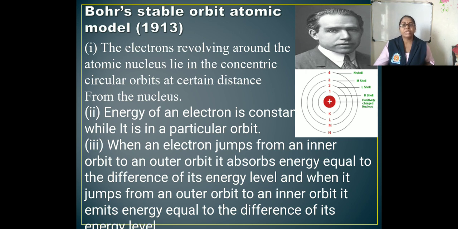The third one is, when an electron jumps from an inner orbit to an outer orbit, it absorbs energy equal to the difference of its energy levels. And when it jumps from an outer orbit to an inner orbit, it emits energy equal to the difference of its energy levels.